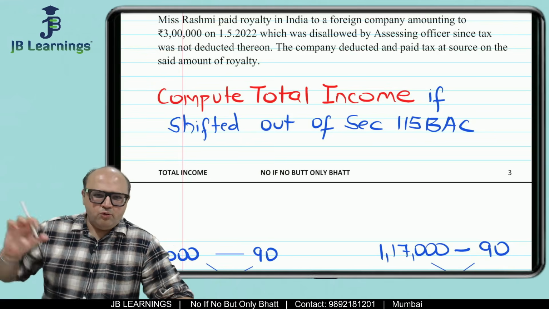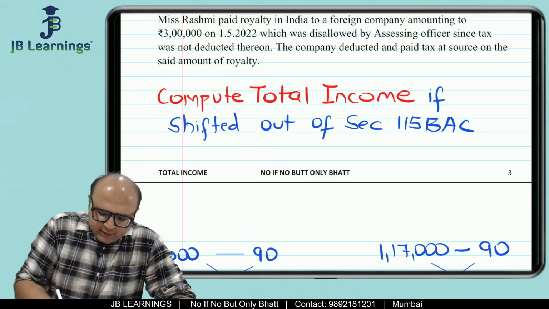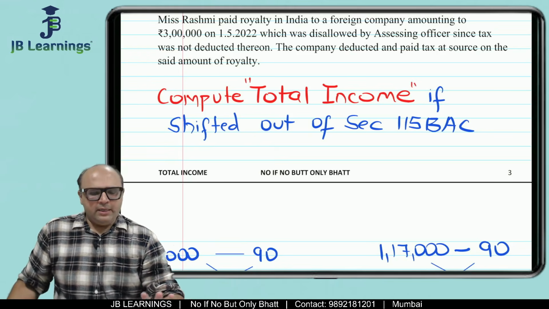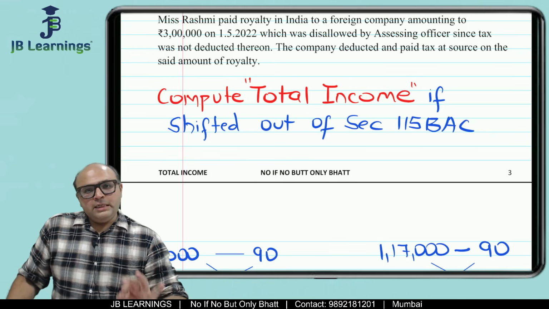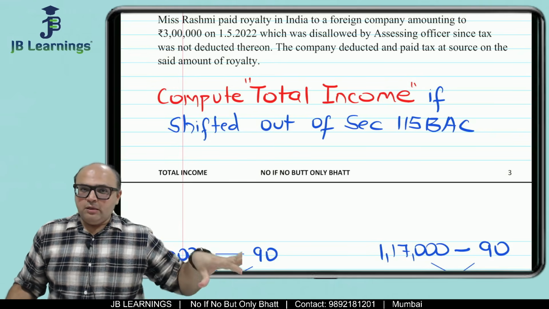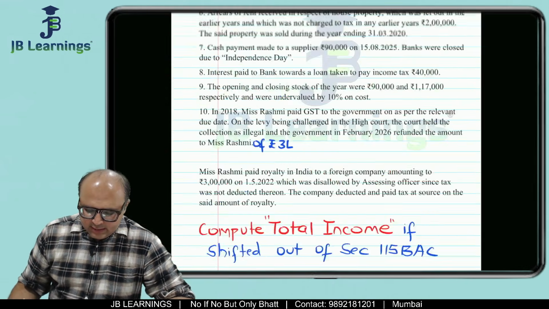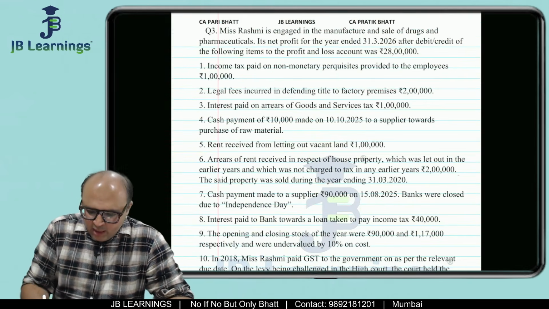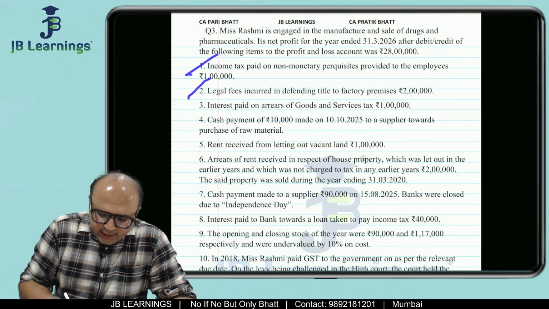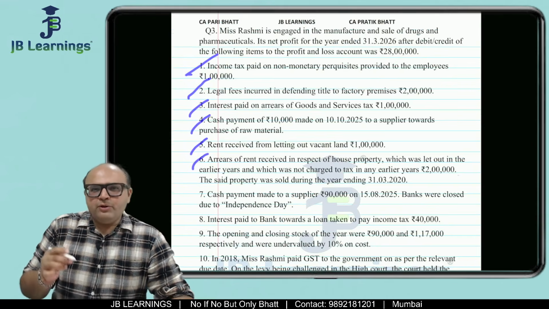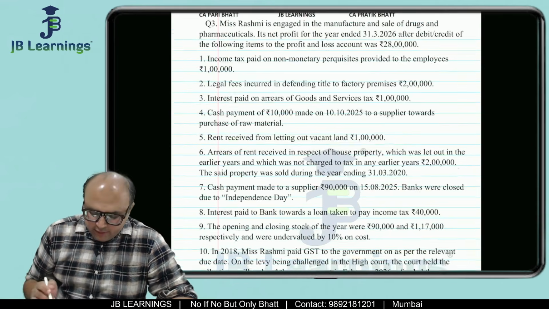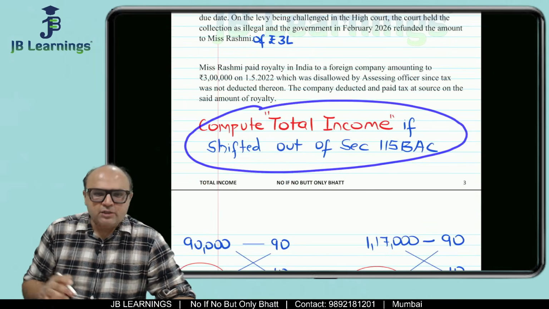After you read these two paragraphs, you have understood that in this particular question, they are asking us total income. This should be followed in each and every question, whether it is in income tax or in GST. Many a time, if the question is very big, we keep reading and reading, but we don't know what we are supposed to find out till we read the last paragraph.